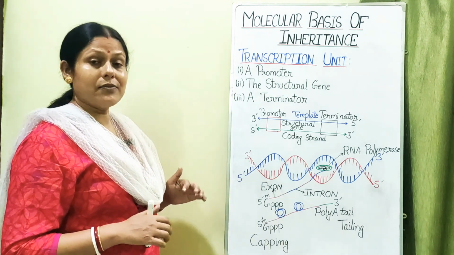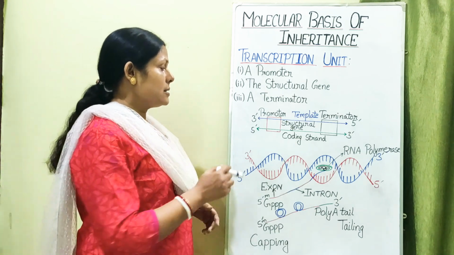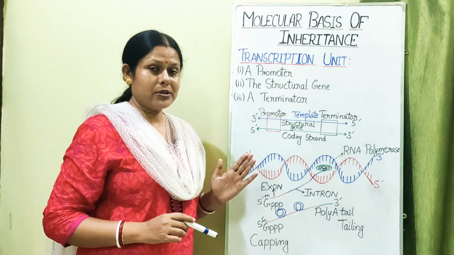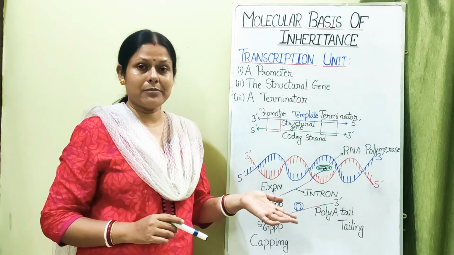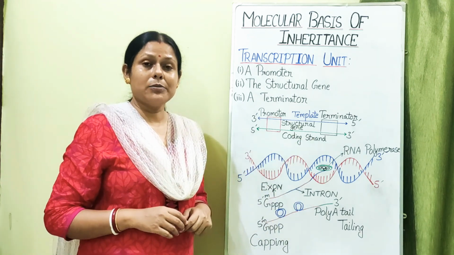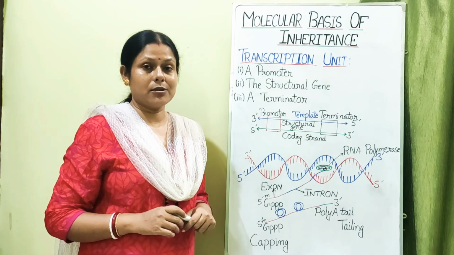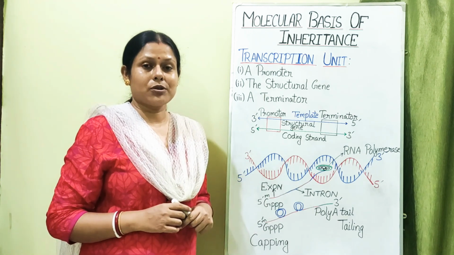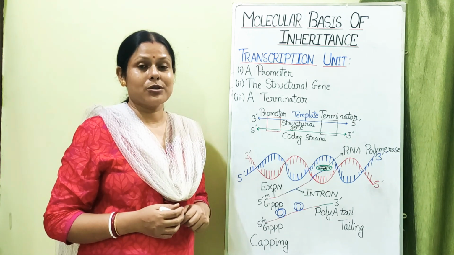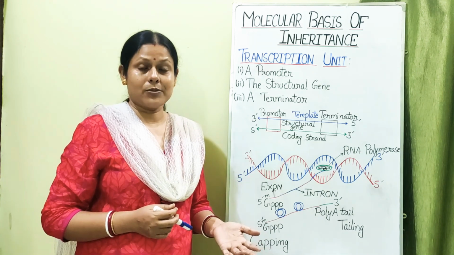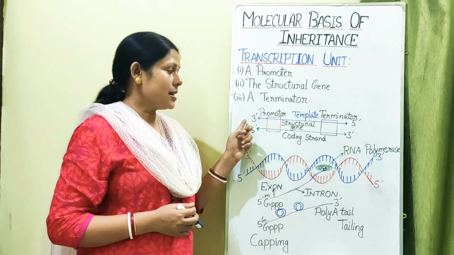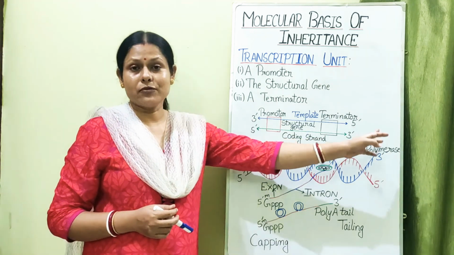Now these three regions, if you want to understand more properly, let us take the example of a particular segment of the DNA. As we know, the DNA is complementary. That means one strand is of 3' to 5' polarity and another one is 5' to 3' polarity. The RNA polymerase, which is the enzyme responsible for the transcription process, is able to do the transcription only in the 5' to 3' direction. That means it needs the template DNA in the 3' to 5' direction.